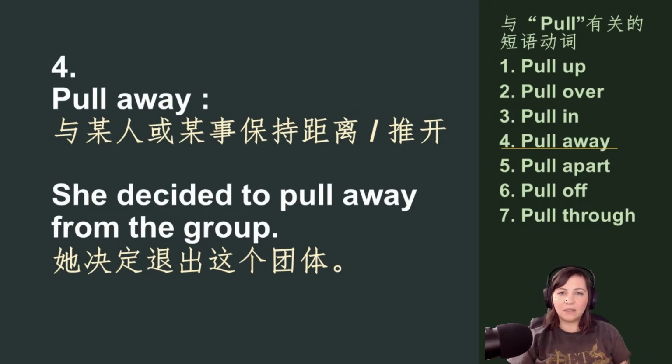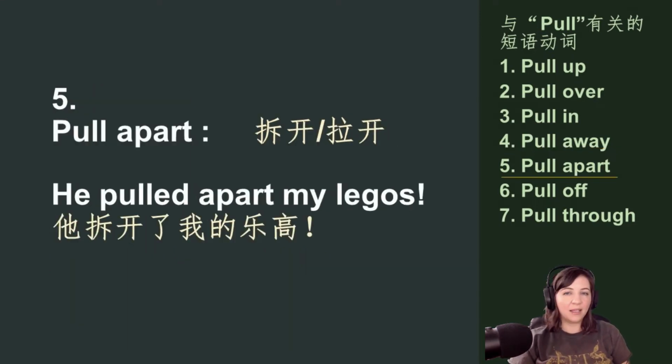She decided to pull away from the group. This means she doesn't want to hang out with them anymore. This one is pull apart. And pull apart just means to disassemble. So here's how you could use it in a sentence.